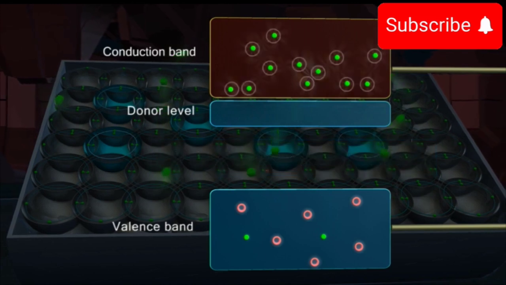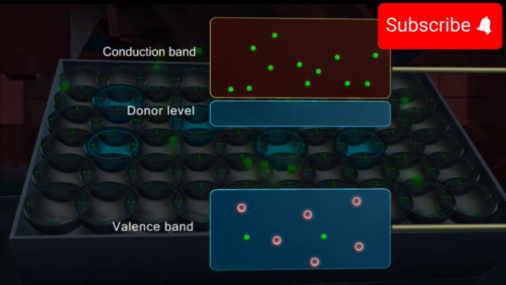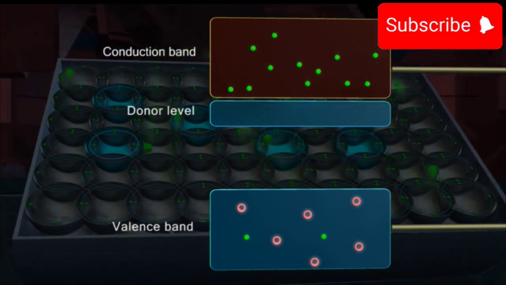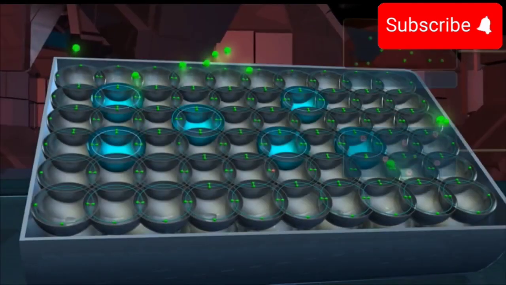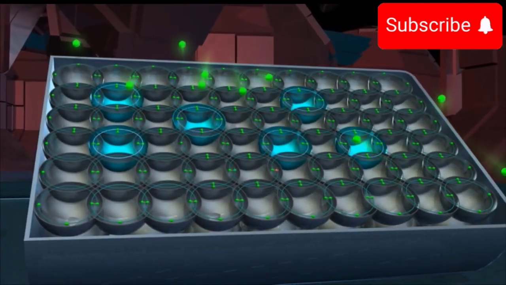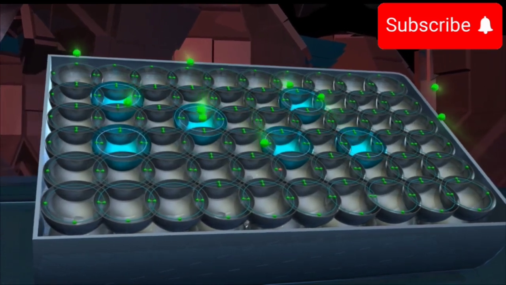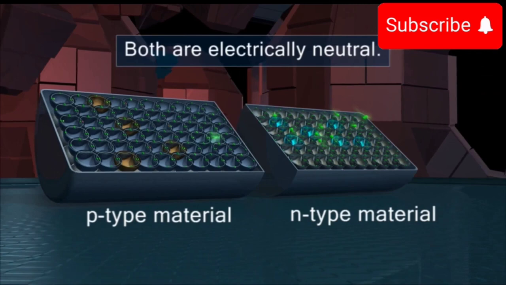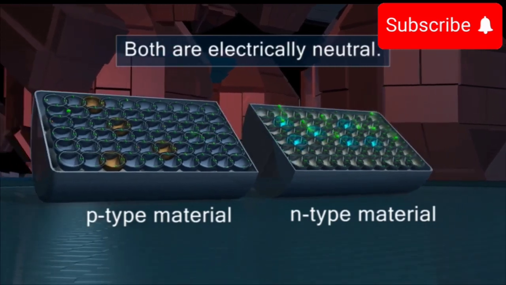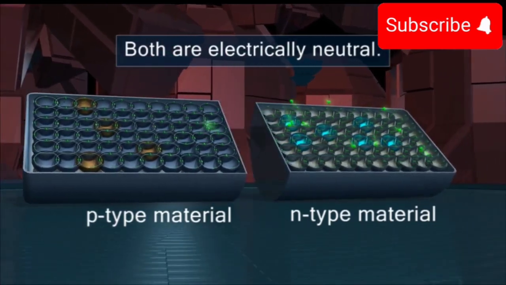These electrons in the conduction band are responsible for the conduction of current in the N-type semiconductor. Thus, the electrical conductivity of the semiconductor is greatly enhanced due to the remarkable increase in the number of free electrons. As the net charge in both P-type and N-type is zero, doping does not disturb the neutrality of the semiconductor.